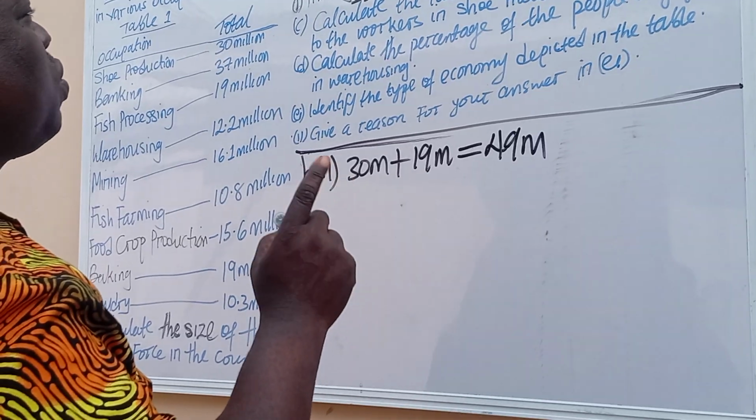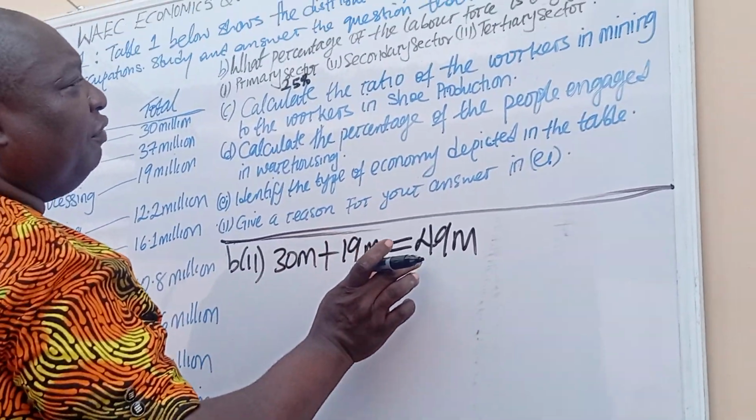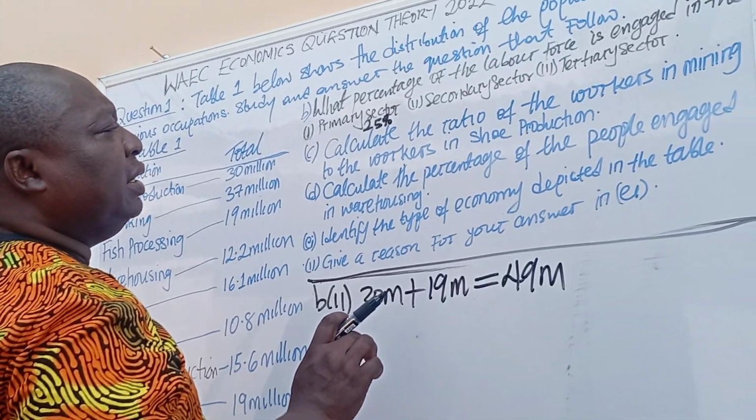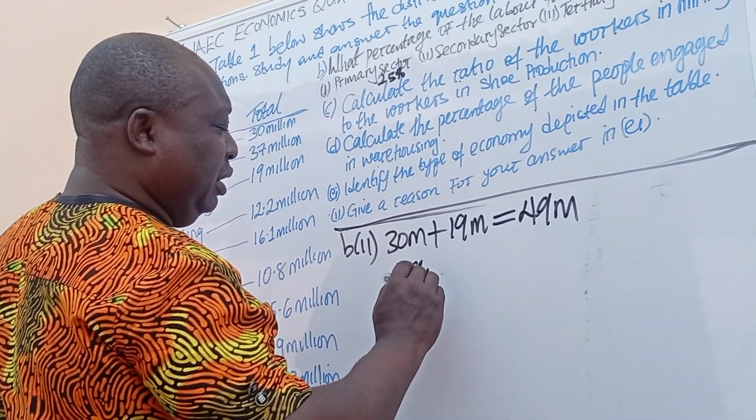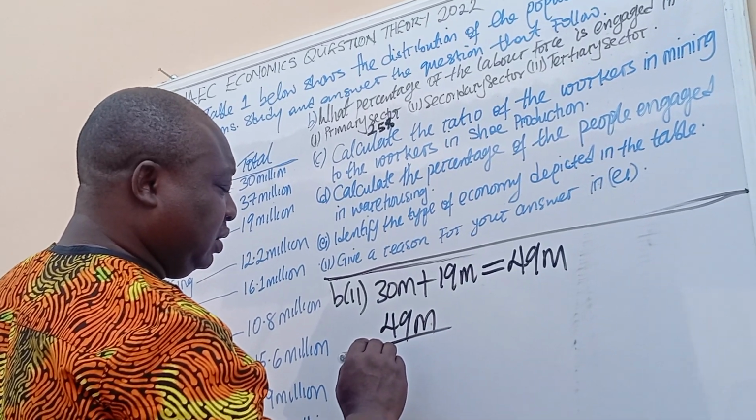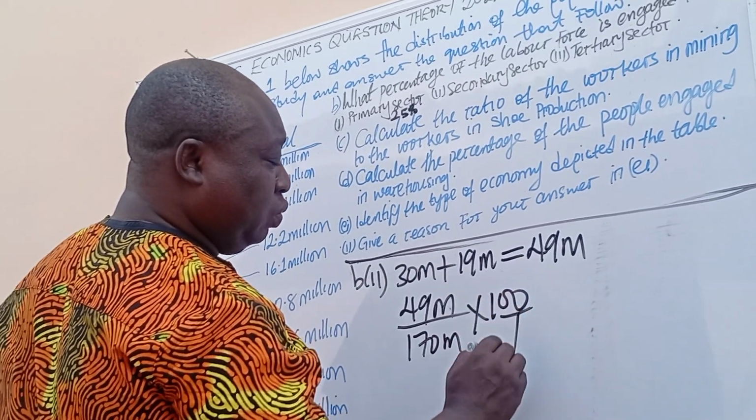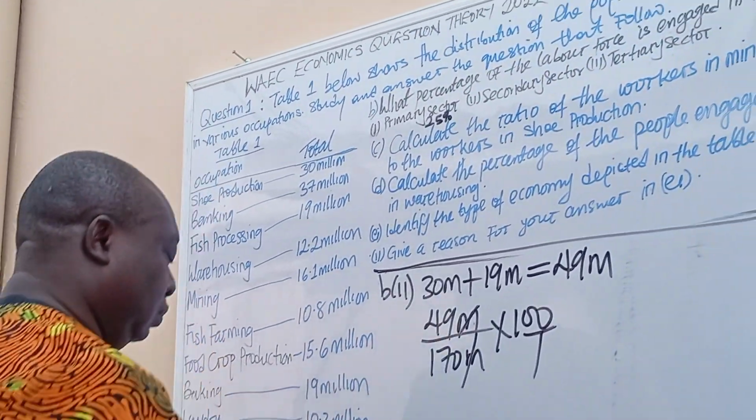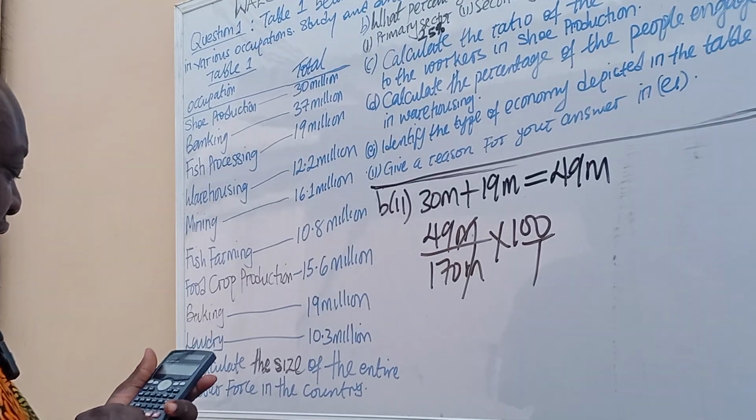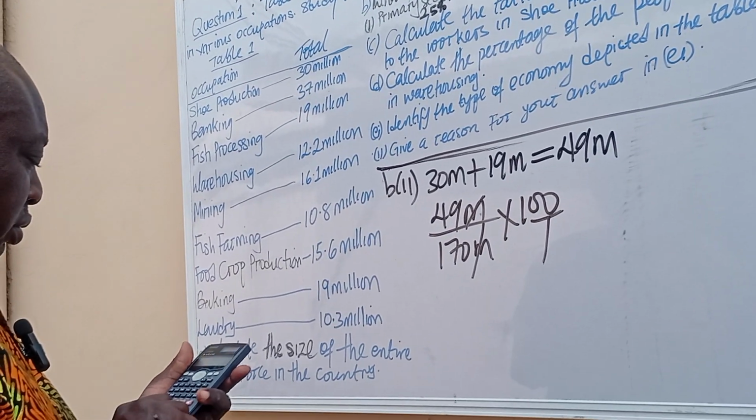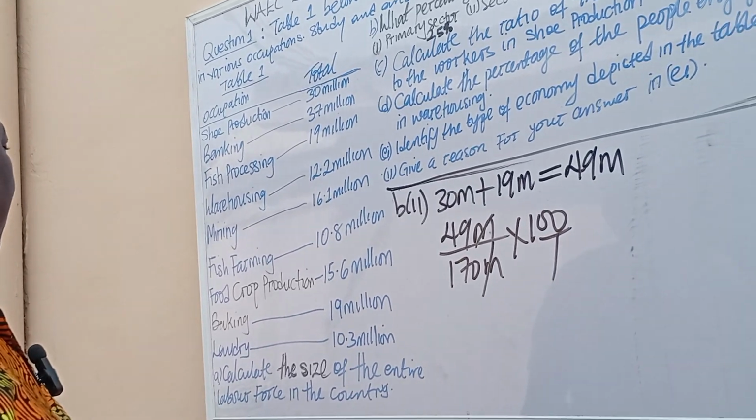Okay, so because the question, it should be in what percentage? What is the percentage of this, in terms of the total labor force? So it should be 49 million. The total labor force is 170 million times 100 over 1. This cancels this. 49 over 170 times 100. 20.